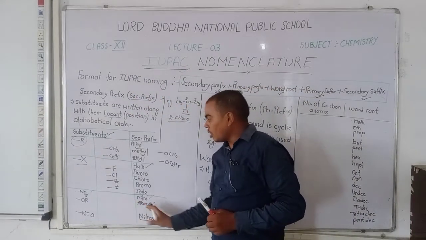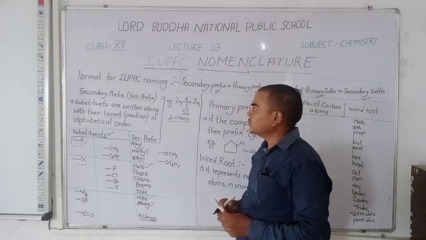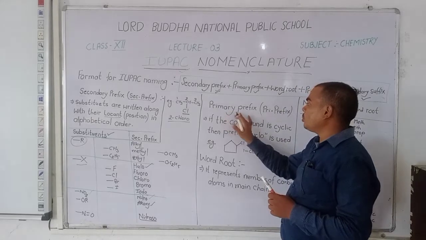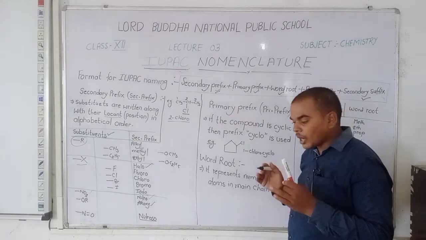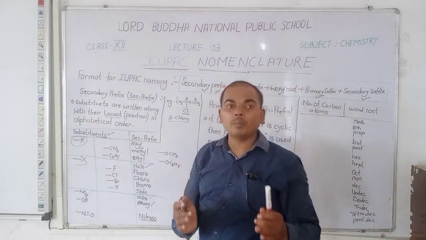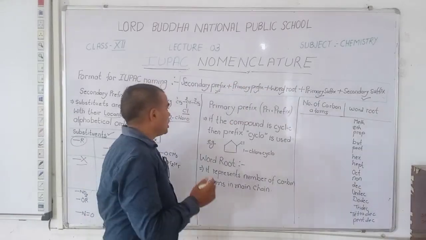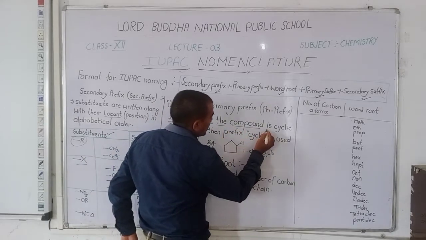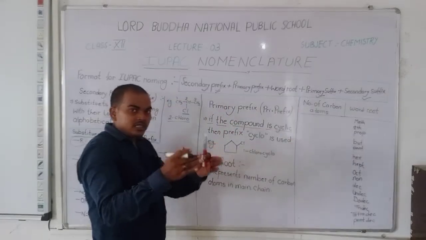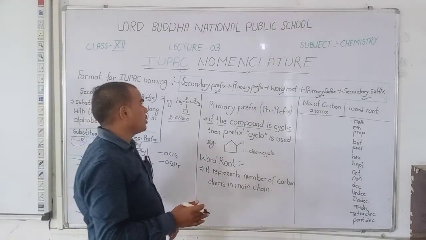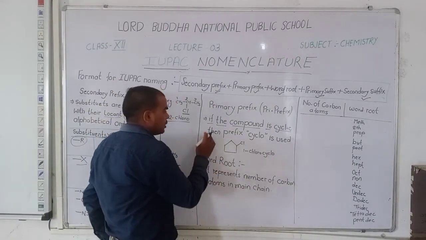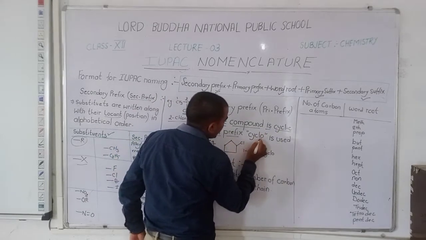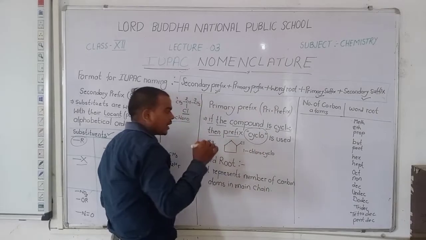Okay, that is all about the secondary prefix. Next, the primary prefix. What is the primary prefix? How to identify the primary prefix? If the compound is cyclic, which is the necessary condition for a primary prefix, then the prefix cyclo is used.